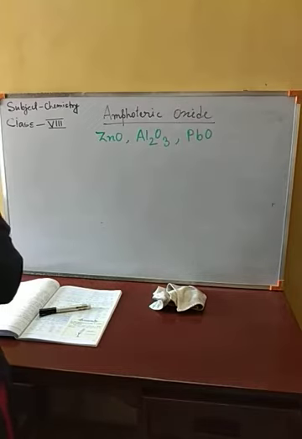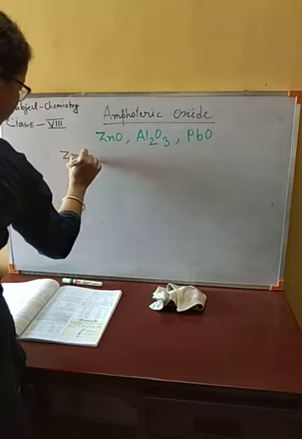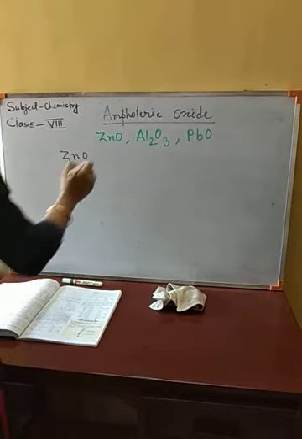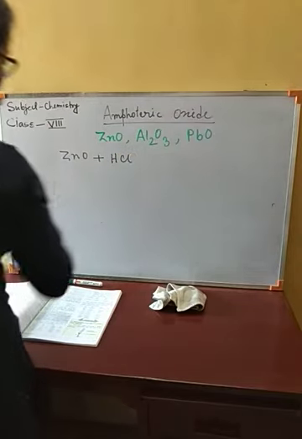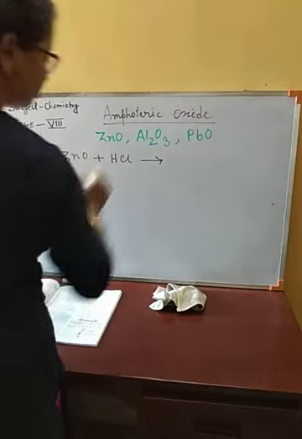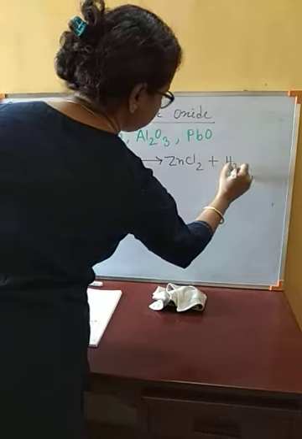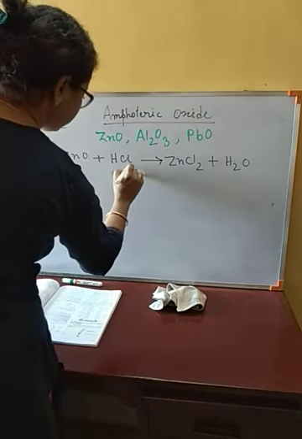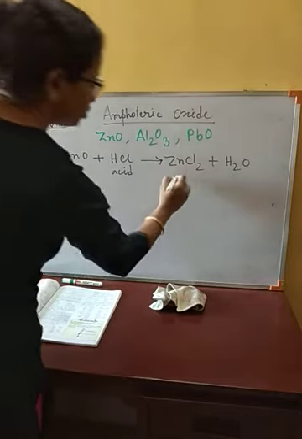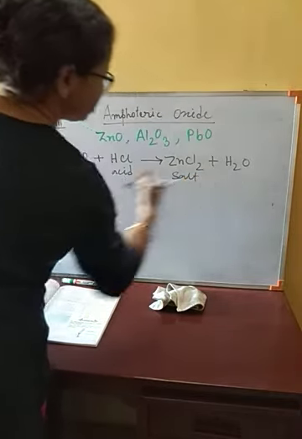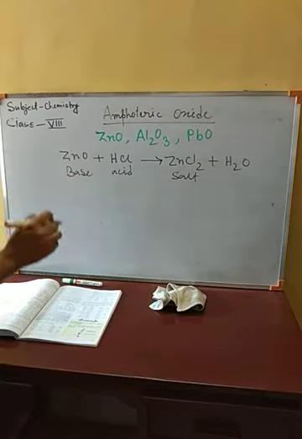So let us see some reactions of these oxides. Zinc oxide, if we add hydrochloric acid to it, then it will form zinc chloride, ZnCl2, and water. So here this is an acid, hydrochloric acid, and as it is reacting with acid to produce salt and water, here it will act as a base.